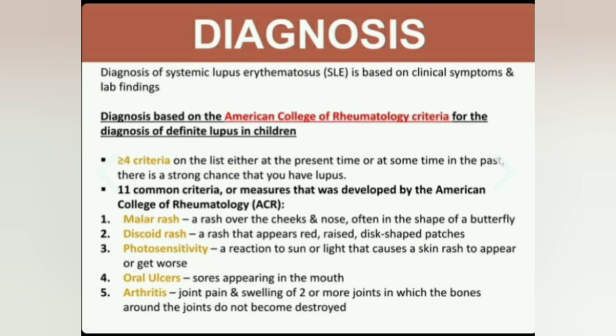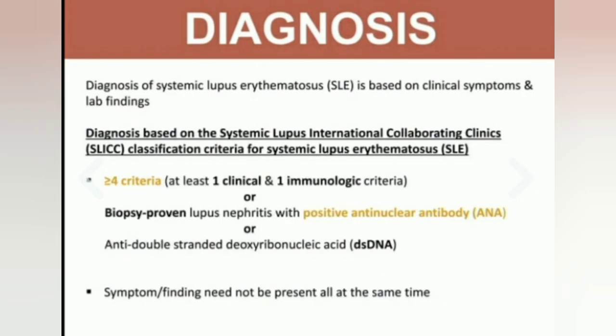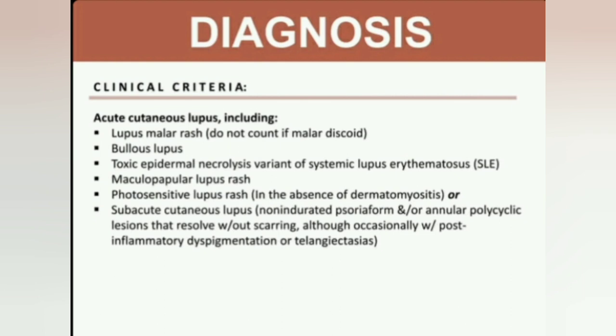Diagnosis. Diagnosis is based on the American College of Rheumatology criteria for the diagnosis of definite lupus in children. The list includes criteria such as malar rash, discoid rash, photosensitivity, oral ulcer, arthritis, serositis, inflammation of the lining around the lungs, kidney involvement with persistent protein and cellular casts, neurological disorder, blood disorder, immunological disorder, and abnormal antinuclear antibodies.